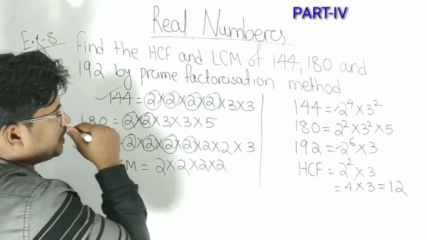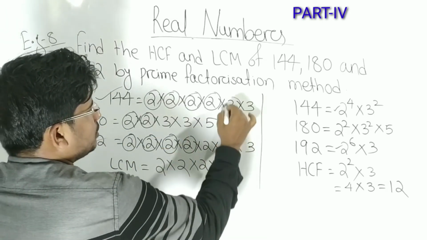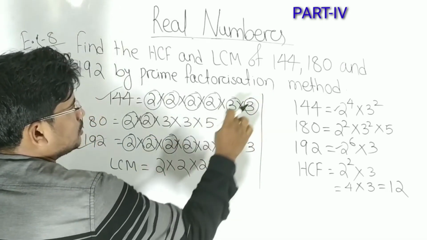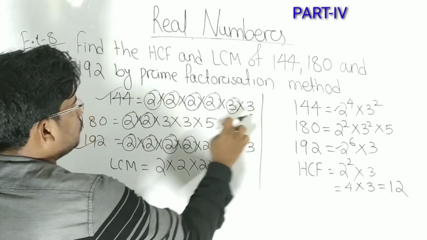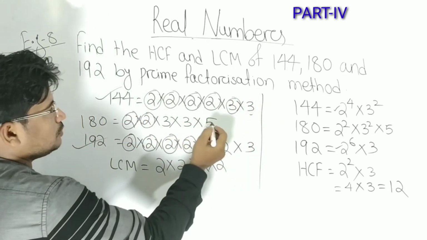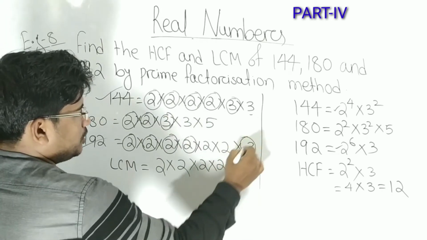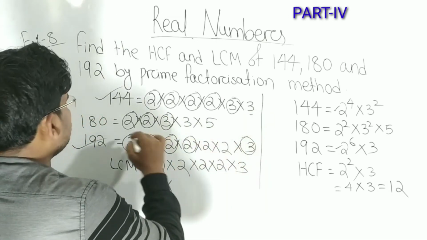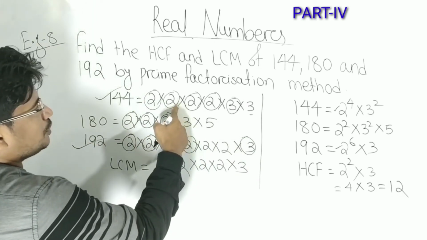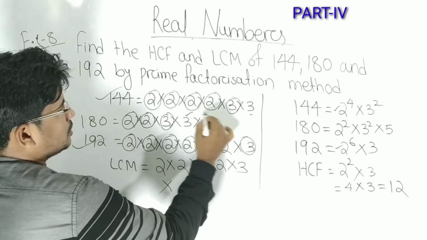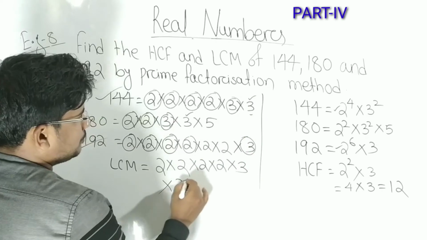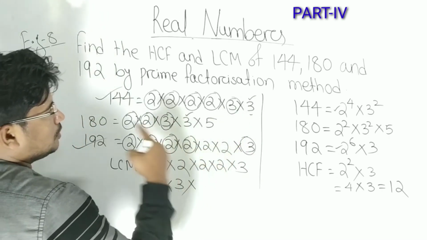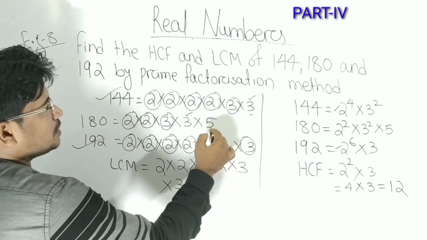Now common factors of 3: from all 144, 180 and 192, 3 is common. Take 3 as common factor. Now out of 180 and 144, again 3 is common factor. Take 3.